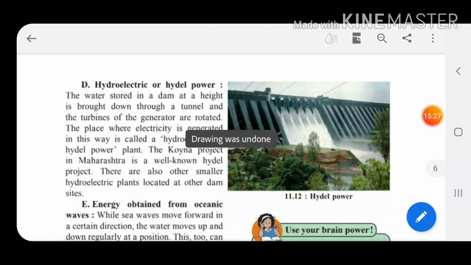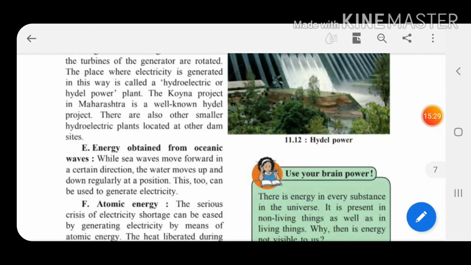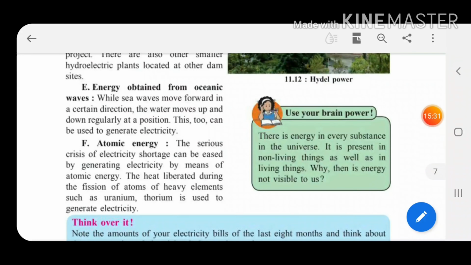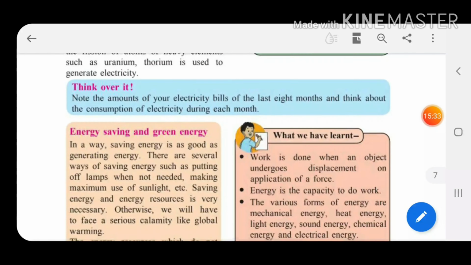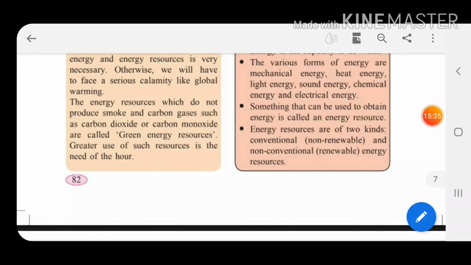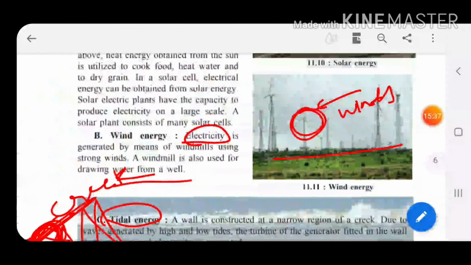After tidal energy, the hydroelectric power plant, electric energy from oceanic waves, atomic energy, and saving energy, green energy, we will see in the next part. Till then, revise your lesson.